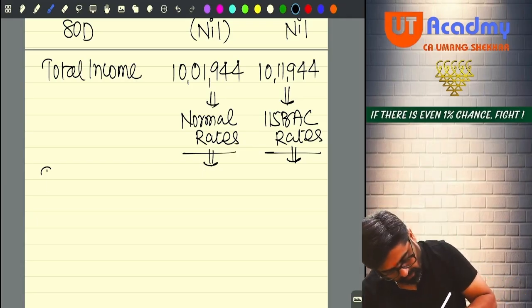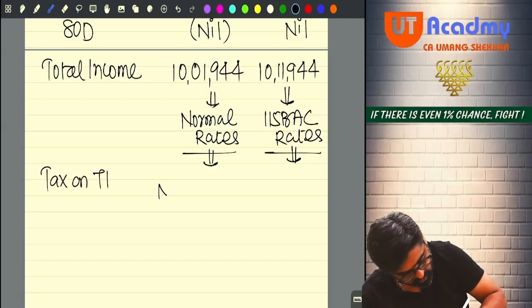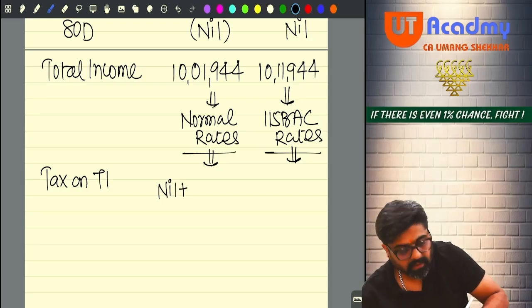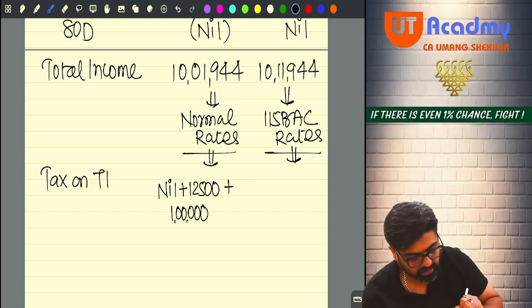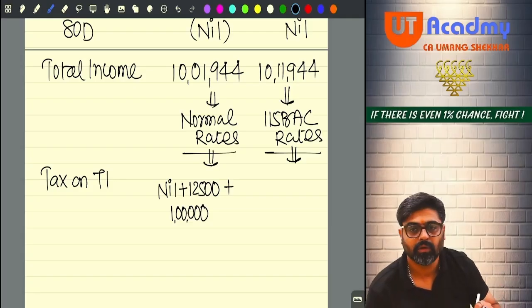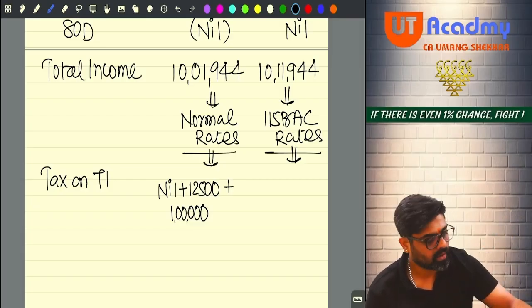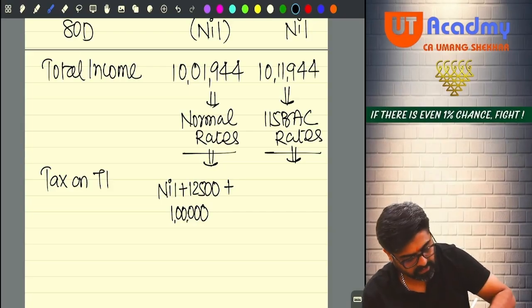So here my tax on total income will be first 2,50,000 nil, then 2,50,000 to 5 lakh, it will be 12,500. Then 5 lakh to 10 lakh, it will be 1 lakh. And any total income above 10 lakh, 1,944. 1,944 is above 10 lakhs. On that, I will apply 30%. So that will be 583.